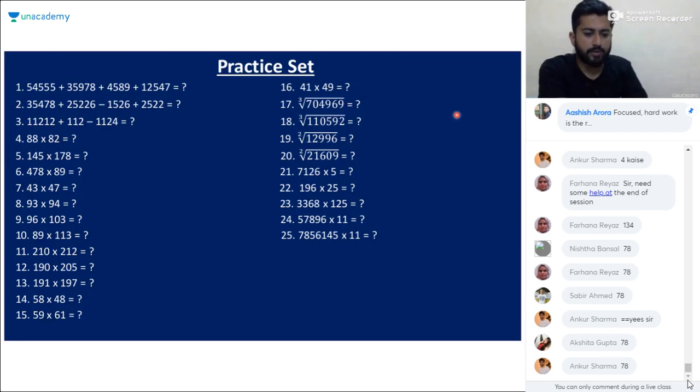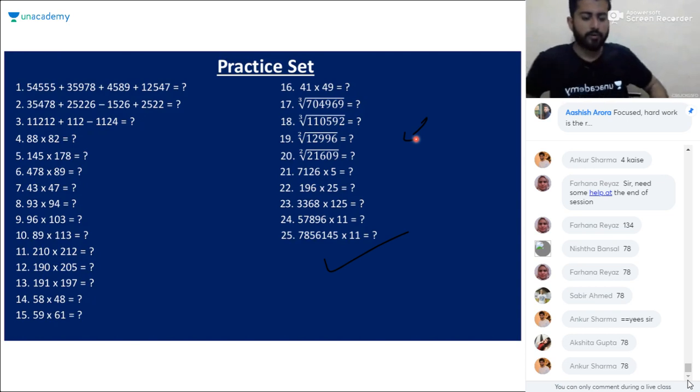So here are some practice questions for all of you. You can take the screenshot and you'll get the PDF, or you'll get the PDF from this discussion forum. There are no answers for these questions; you have the calculator to solve them and you'll get the answers on your own. Just practice these 25 questions after this session, and this will be helpful to you.